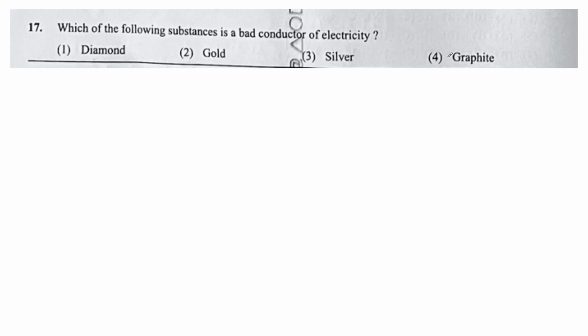Which of the following substances is a bad conductor of electricity? It is a very basic question from your school level, like class 6, 7, 8. Everyone knows that gold is a good conductor of electricity, silver is a good conductor, and graphite is also a good conductor of electricity. So what is a bad conductor of electricity? Diamond is a bad conductor of electricity. So the correct answer here is diamond.